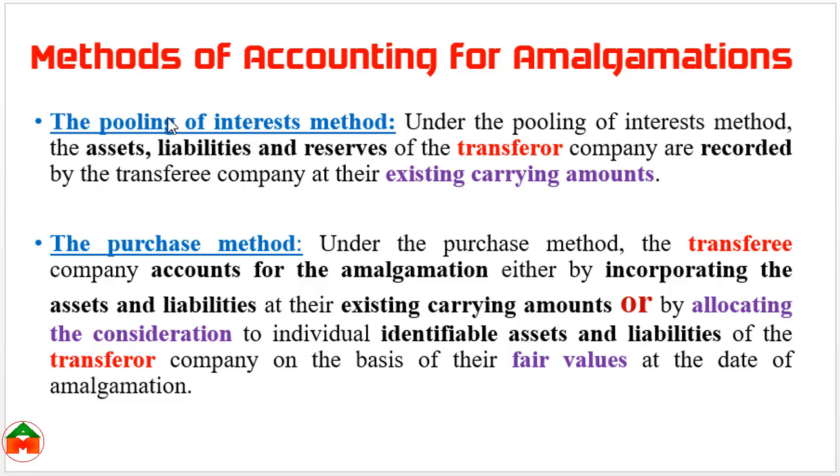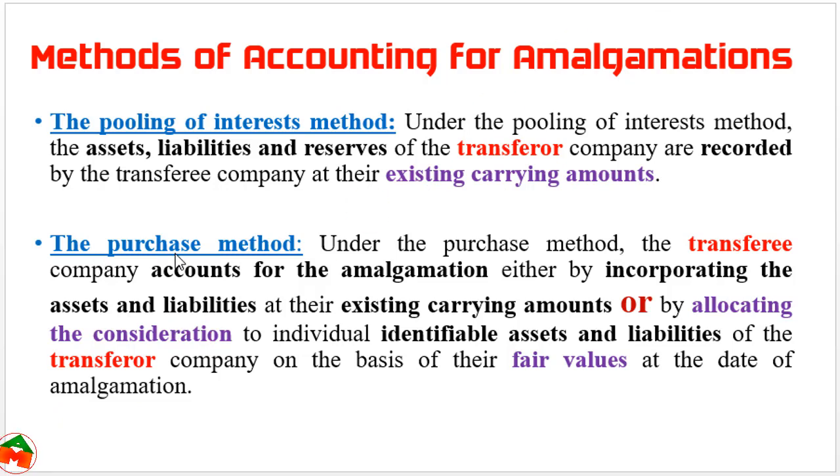There are 2 types of methods for the accounting of amalgamation. The first one is the pooling of interest method. In this method, the assets, liabilities and reserves of the transferor company are recorded at their existing carrying amounts.